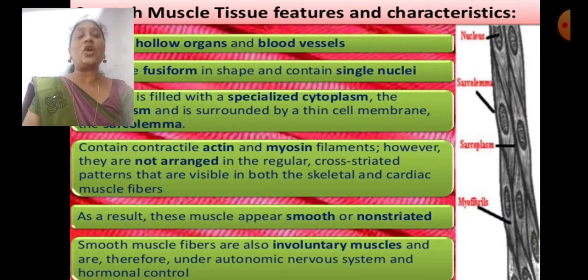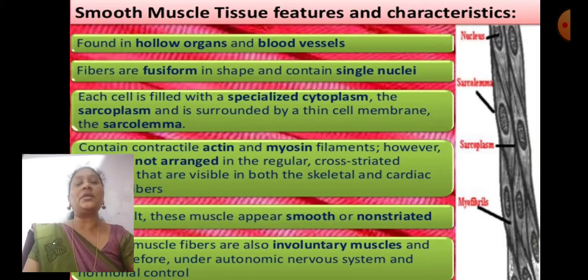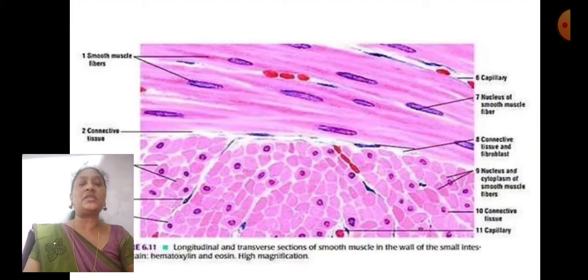However, they are not arranged in the regular cross-striated patterns that are visible in both skeletal and cardiac muscle fibers. As a result, the muscle appears smooth, or non-striated. Smooth muscle fibers are also involuntary muscle and are therefore under autonomic nervous system and hormonal control. So these are the structure of smooth muscle.